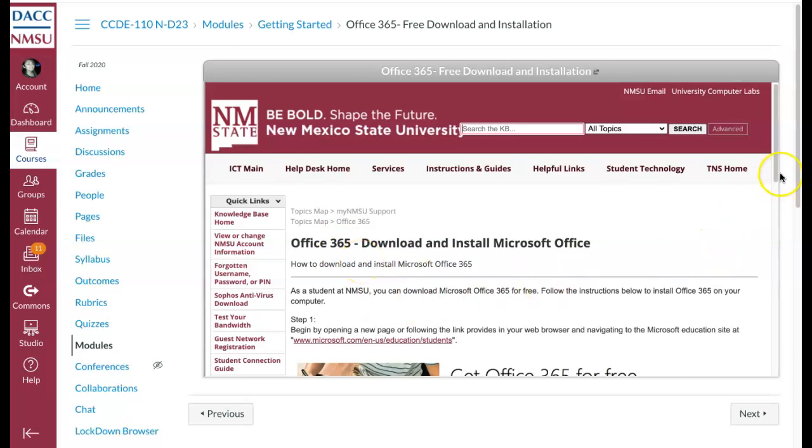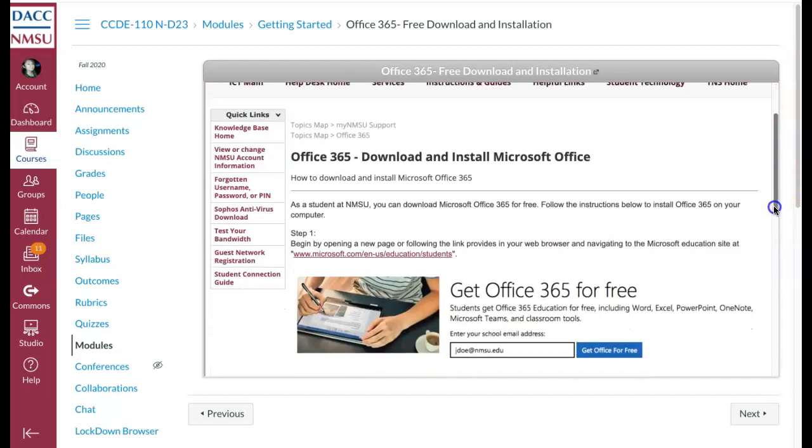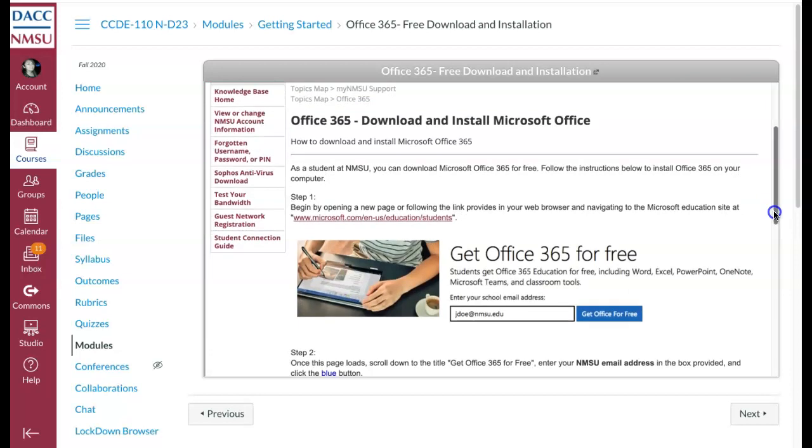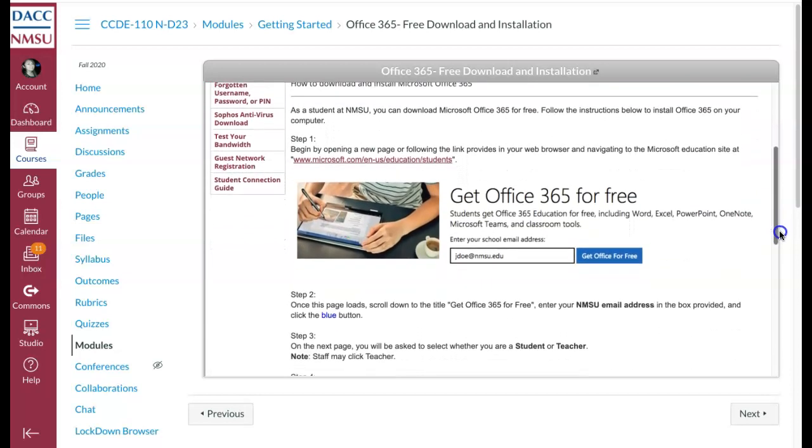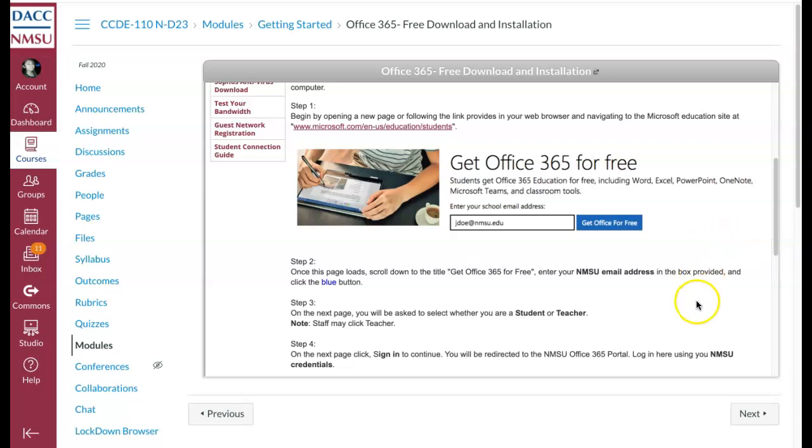So I definitely encourage you to do this if you don't have Microsoft Office, because this is free and you get it because you're an NMSU student or DACC student. So please make sure that you download this if you don't have access to it.